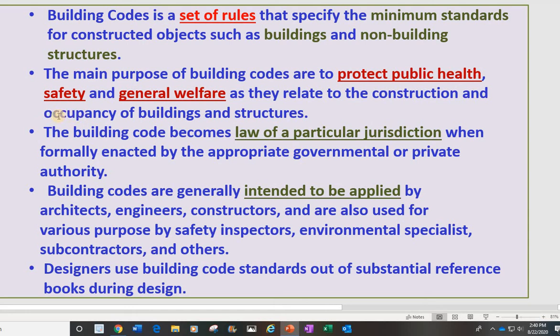So I will have one extra credit for you. When you do the quiz, I will ask you about occupancy, one problem. I will share with you how to calculate occupancy. And on the quiz, when you solve the problem about occupancy, you submit it to me and you can get 10 points extra for quiz number 1.